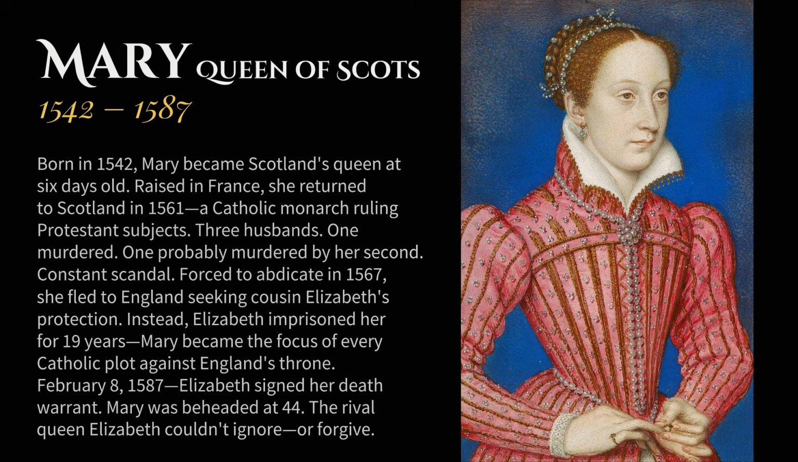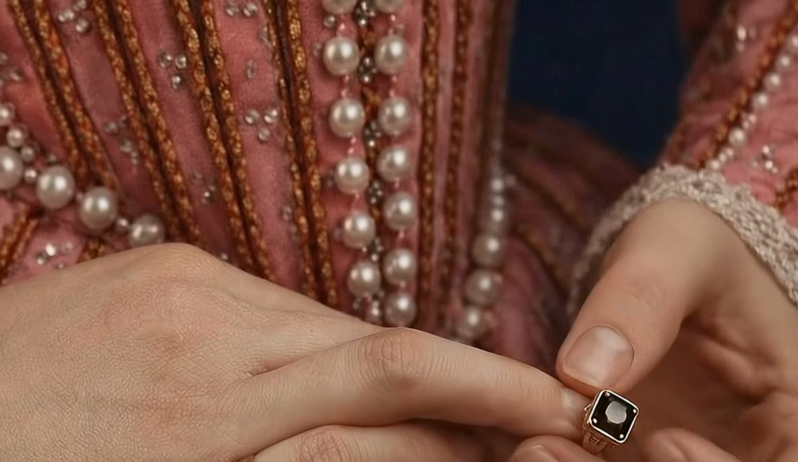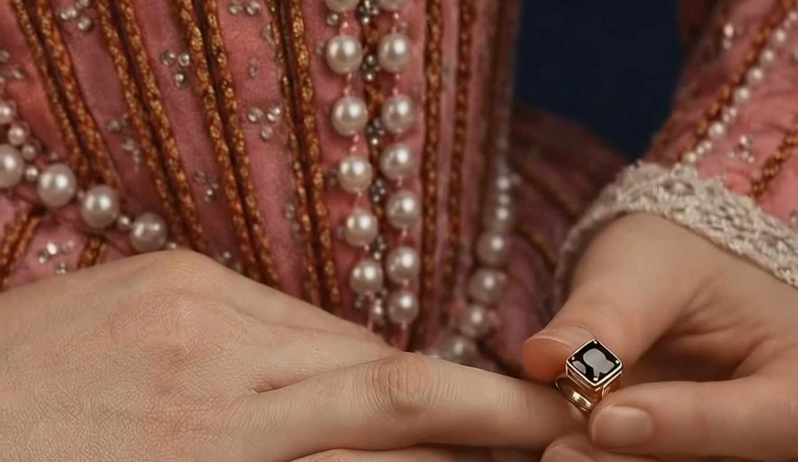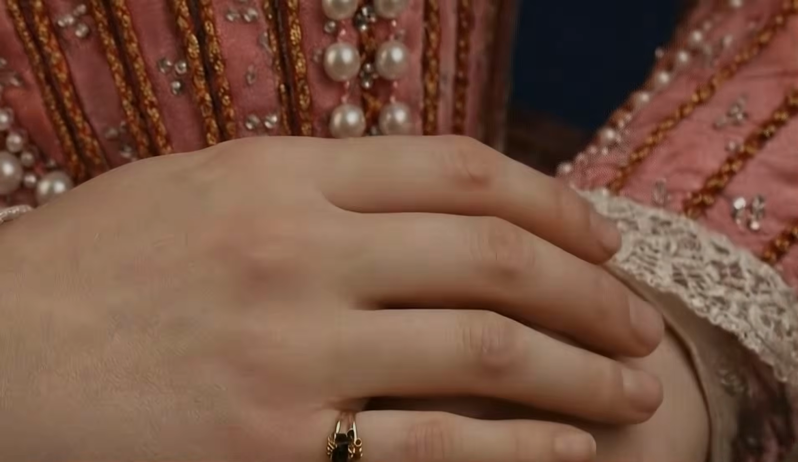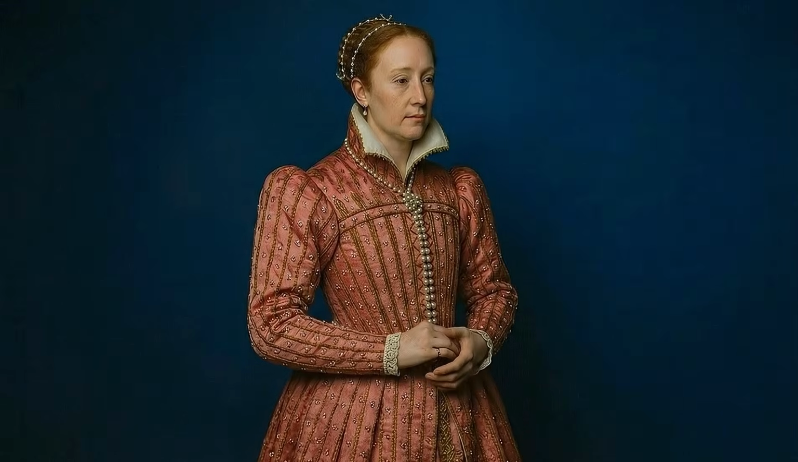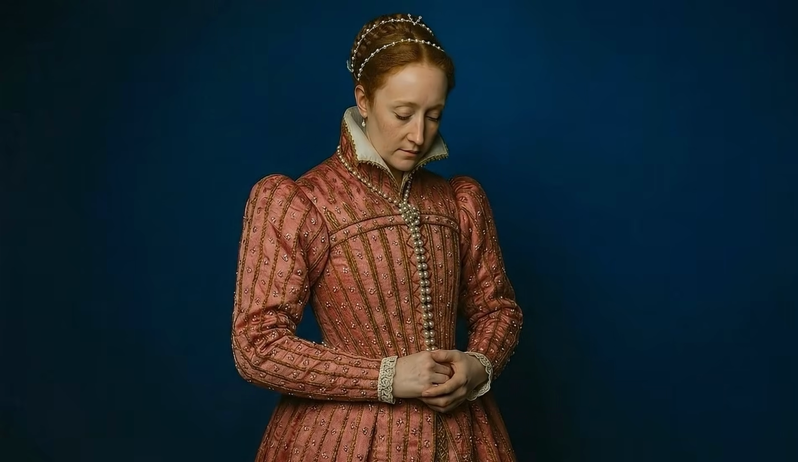Number 7. Mary, Queen of Scots. Born in 1542, Mary became Scotland's queen at 6 days old. Raised in France, she returned to Scotland in 1561, a Catholic monarch ruling Protestant subjects. 3 husbands, 1 murdered, 1 probably murdered by her second. Constant scandal. Forced to abdicate in 1567, she fled to England seeking cousin Elizabeth's protection.